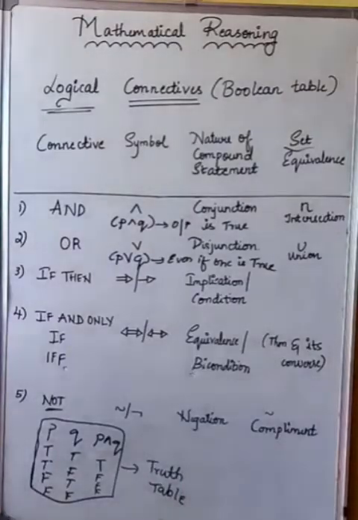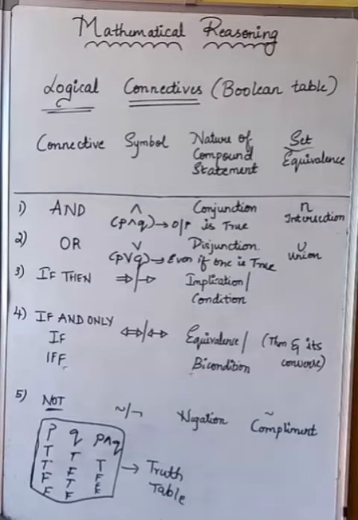So what does this condition do? It means that when both the components are true, the output remains true only. If the first one is true and the next one is false, the output will be false. If the first one is false and the next one is true, it will remain true only. If the first one is false and the second one is false, you get the output true. Hope it is clear for you all.